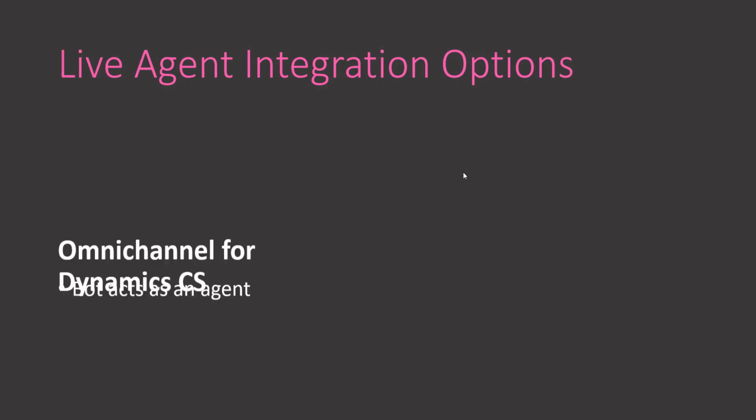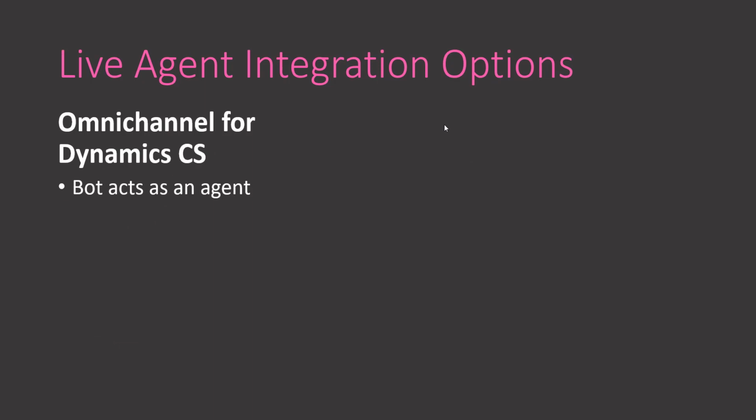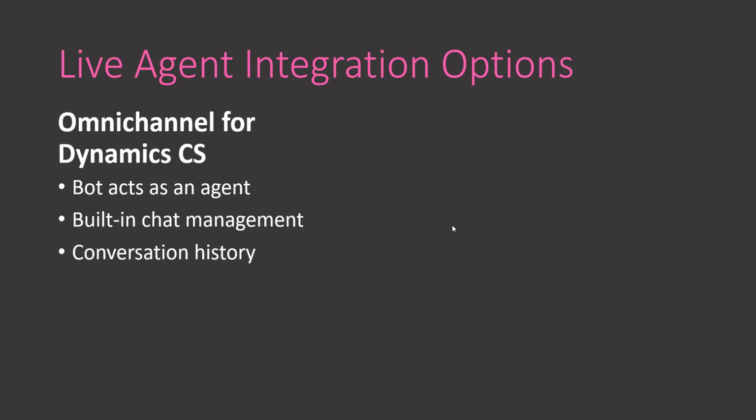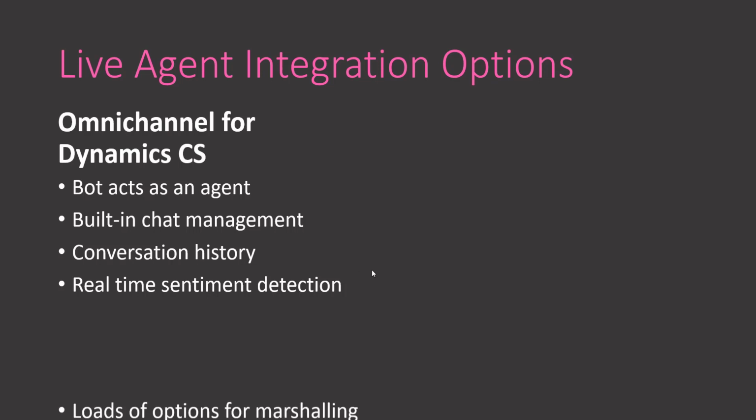Taking a look at the first scenario, which is Omnichannel for Dynamics customer service, the bot acts as an agent within the Omnichannel portal. It has built-in chat management, so the escalation to live agents and the rules for that is all built into the Dynamics portal. It stores your conversation history as an activity within Omnichannel, within Dynamics. It has real-time sentiment detection, which will show in the chat panel, so that the agents can know how positively or negatively the conversation went with the bot to start with.